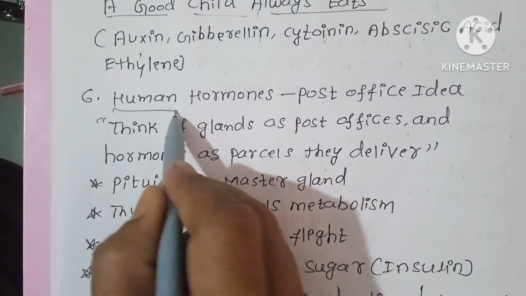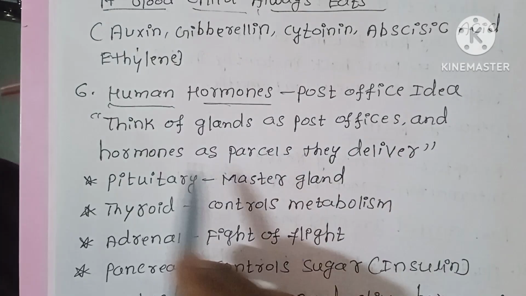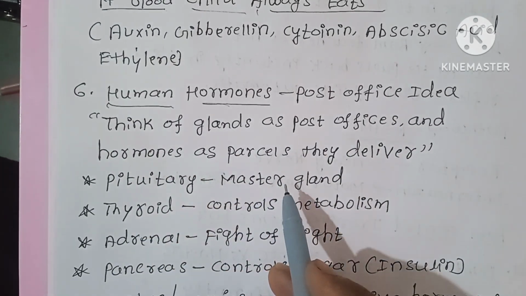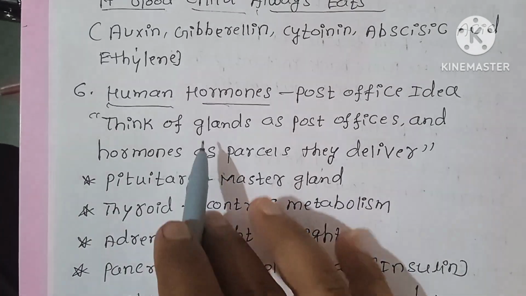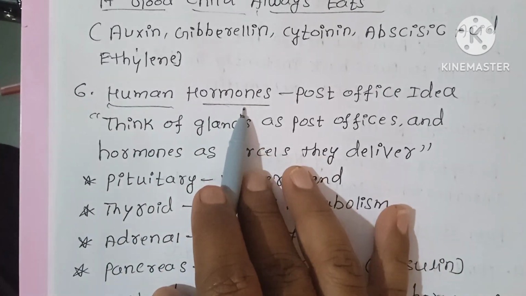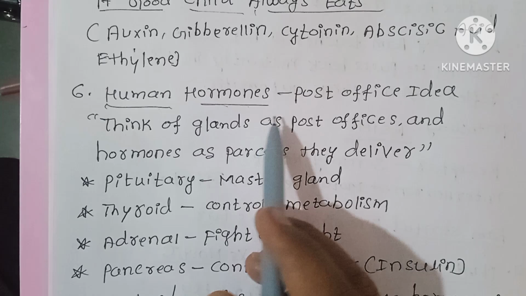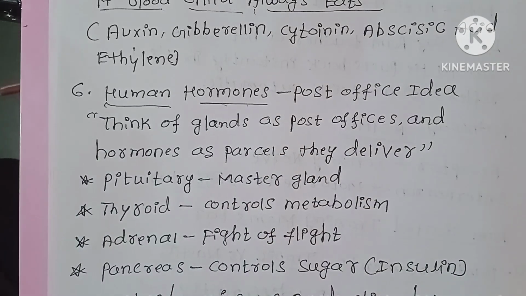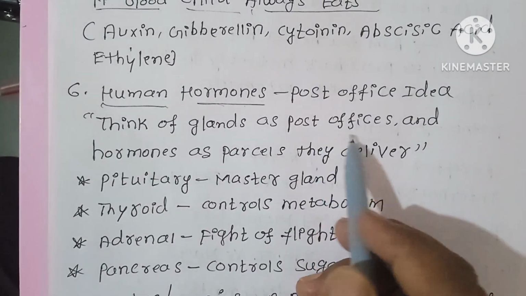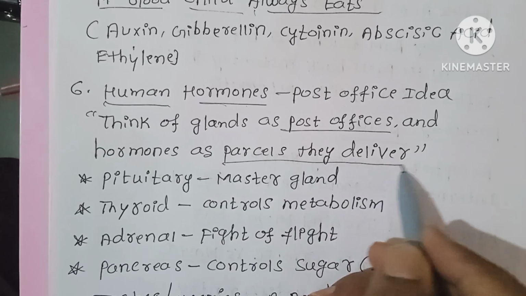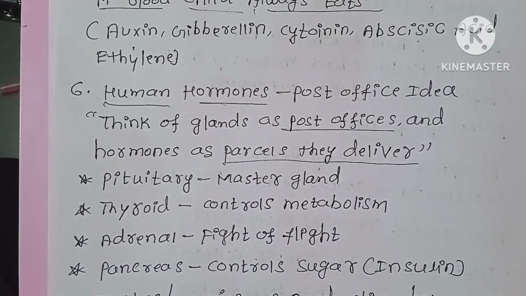Sixth point is human hormones. Post office idea: think of glands as post offices and hormones as the parcels they deliver. Now you have seen plant hormones, so now see the human hormones.